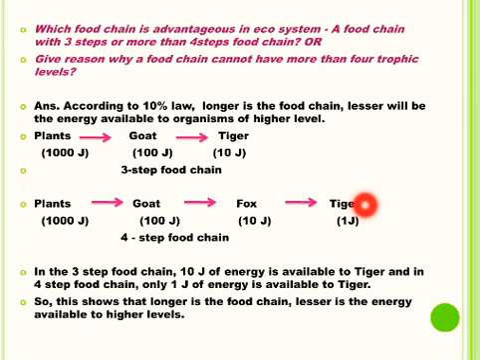4-step food chain. So you can see that if the tiger is in 3rd step food chain, he will get comparatively more energy, and if it is kept at 4th trophic level in 4-step food chain, it will get only 1 joule of energy. So in the 3-step food chain, 10 joules of energy is available to tiger, and in 4th step food chain only 1 joule of energy is available to tiger. So this clearly shows that longer is the food chain, lesser is the energy available to the higher levels.